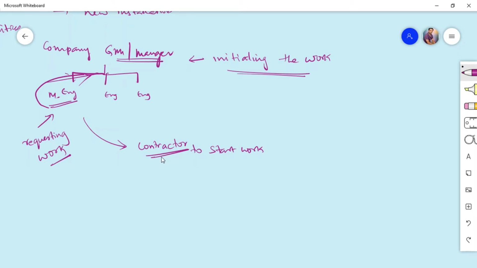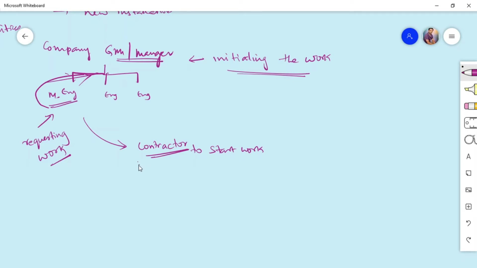Now here I am just taking an example where the engineer gives work to the contractor, but there are other protocols that will be followed in a company. This is just an example. So keep in mind that your company will have its own regulations that you will have to work with.